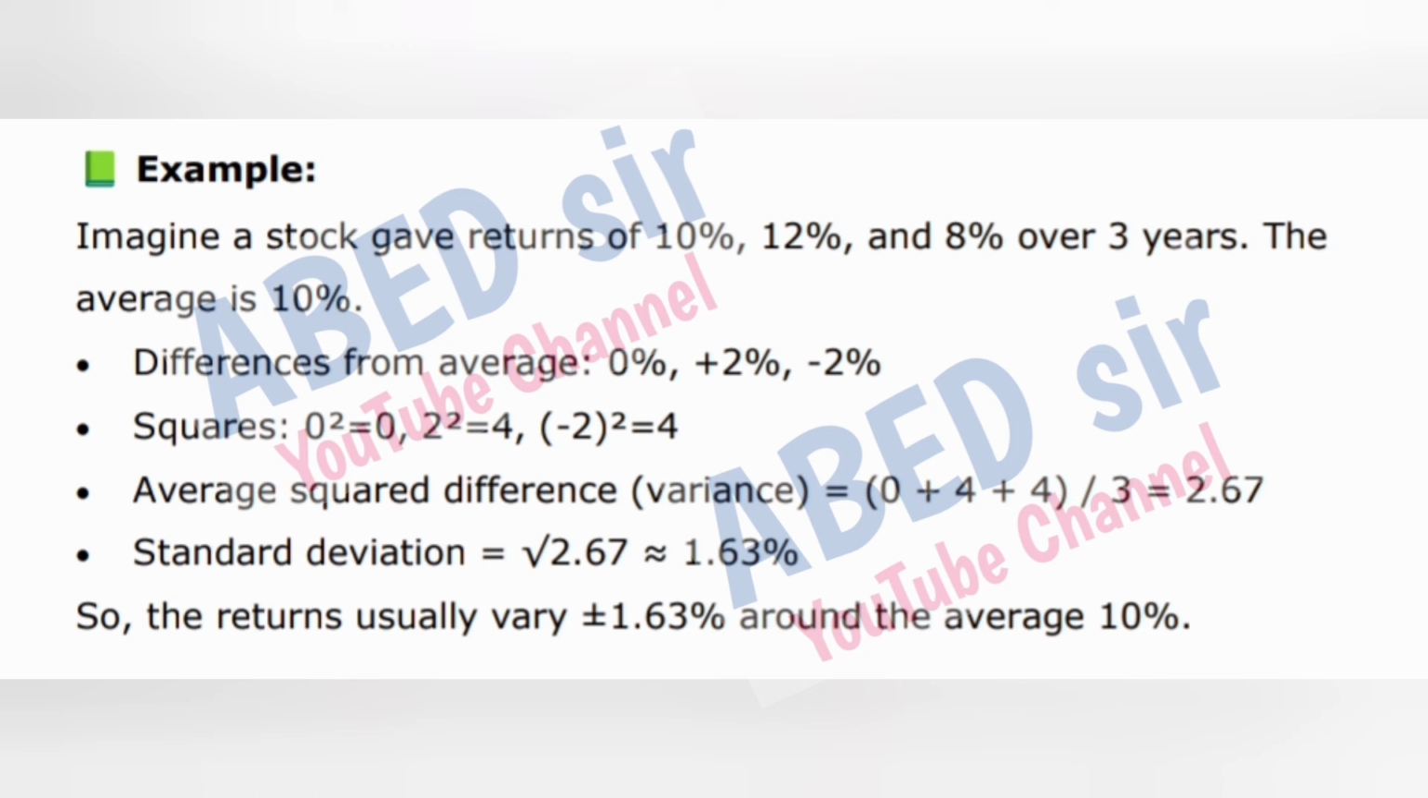The average is 10%. Differences from average: 0%, plus 2%, minus 2%. Squares: 0 squared is 0, 2 squared is 4, minus 2 squared is 4. Average squared difference, the variance, is (0 + 4 + 4)/3 = 2.67. Standard deviation is the square root of 2.67, which is 1.63%. So the returns usually vary plus or minus 1.63% around the average 10%.